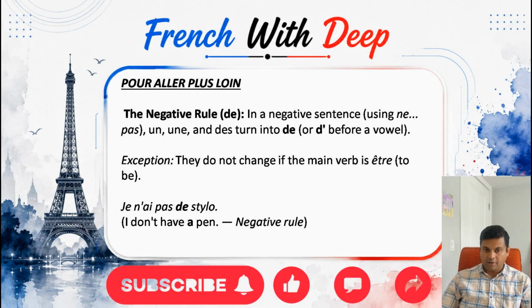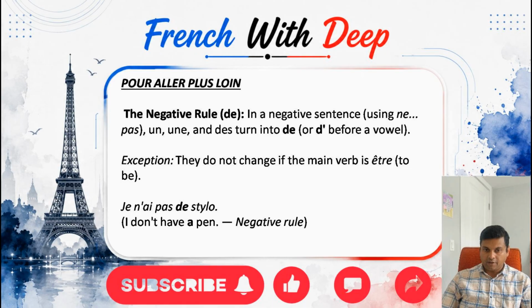So in French, while using the definite article, there is a very common mistake. We have the negative rule. Whenever we are using a negative sentence like ne pas, the indefinite articles un and une turn into de, or d apostrophe before a vowel. So we don't use un, une or des, although we have already made a sentence where I mentioned this rule. At the moment I am going to explain it.